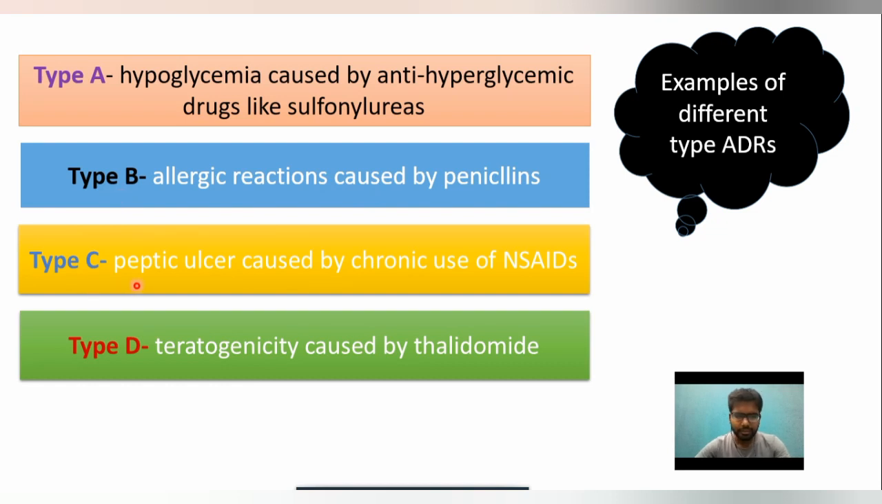Then type C is peptic ulcer caused by chronic use of NSAIDs. All of you know that NSAIDs have two most common adverse drug reactions: one is peptic ulcer and another is nephrotoxicity. Then coming to type D, which means delayed effect. Delayed effect means teratogenicity caused by thalidomide. Thalidomide is a drug, and if you use this drug for a prolonged time, then teratogenicity may occur. That is why it comes under type D.